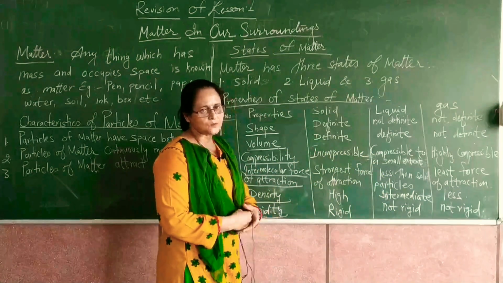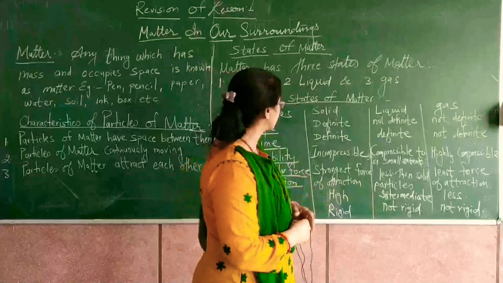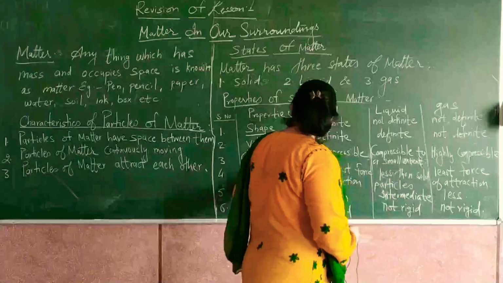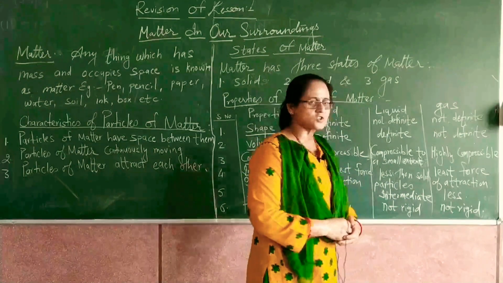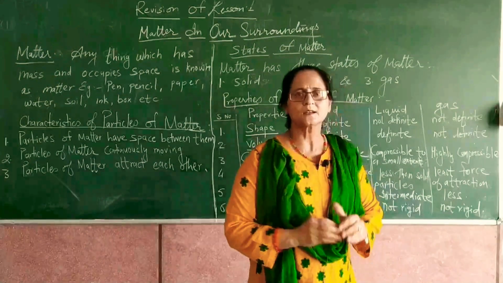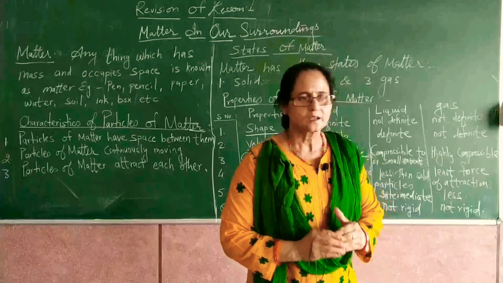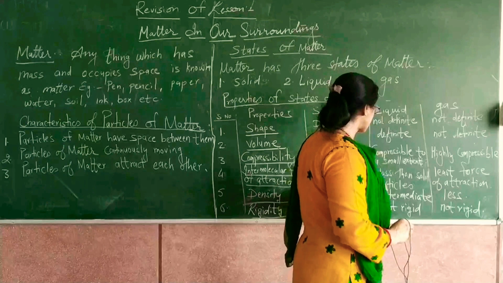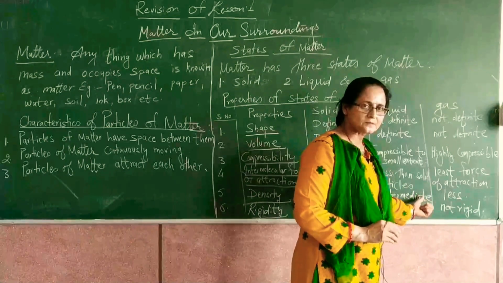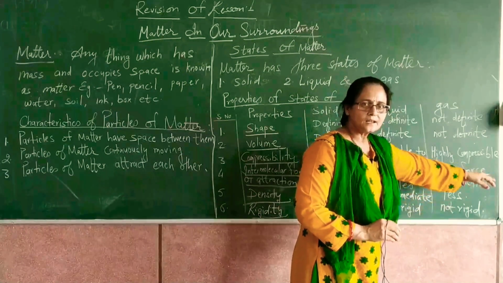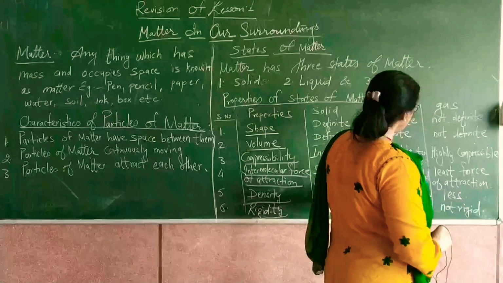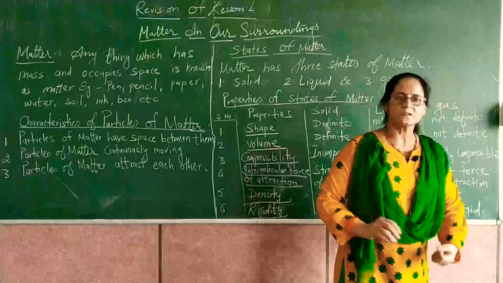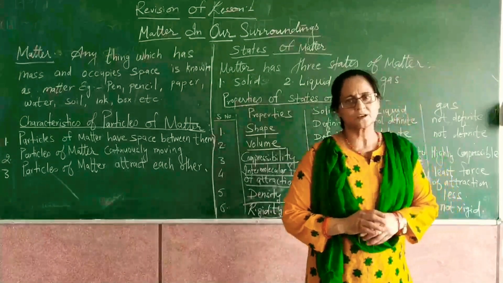Next, intermolecular force of attraction. अगर इंटरमोलिकुलर फोर्स ऑफ अट्रैक्शन की दृष्टि से देखा जाए, कैरेक्टरिस्टिक फीचर अगर देखे जाएं सॉलिड, लिक्विड और गैस के, तो the intermolecular force of attraction between the particles of solid is strongest, while in liquid the intermolecular force of attraction is less than solid particles but greater than gaseous particles, while in gases there is the least force of attraction between the particles.